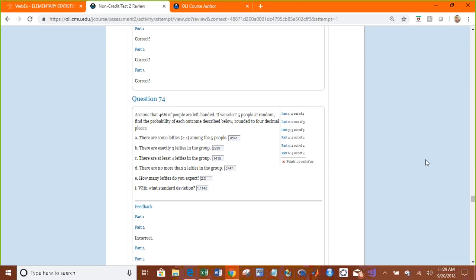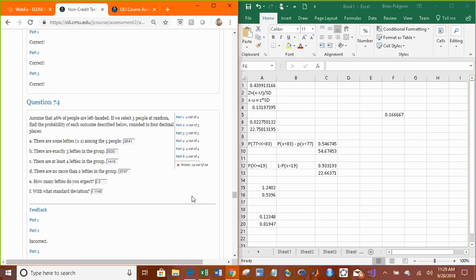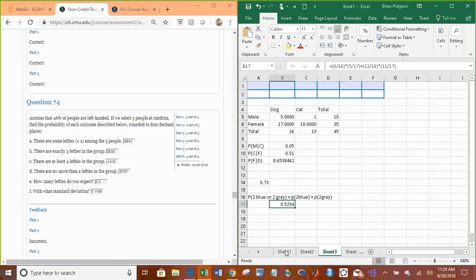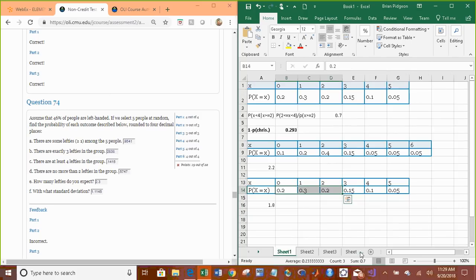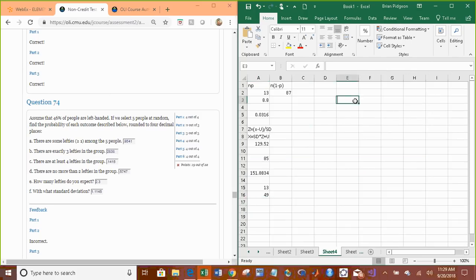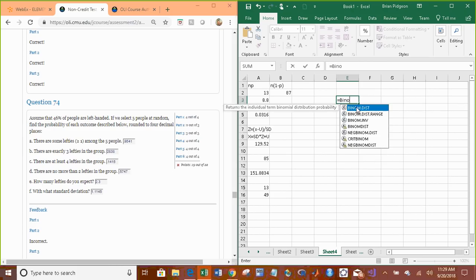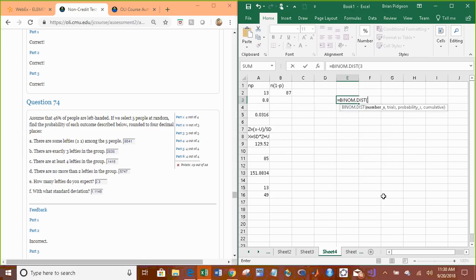Why did this one get marked incorrect? Part 2. There are exactly 3 lefties in the group out of 5, rounded to 4 decimal places. Where is that question at? Well, let's just do it again. So, binom dist, exactly 3 is 3, 5, 0.46, 0. They're exactly 3. So 0.2838 is the right answer.